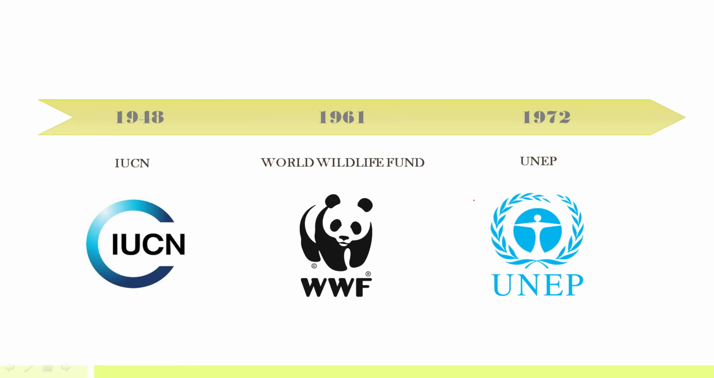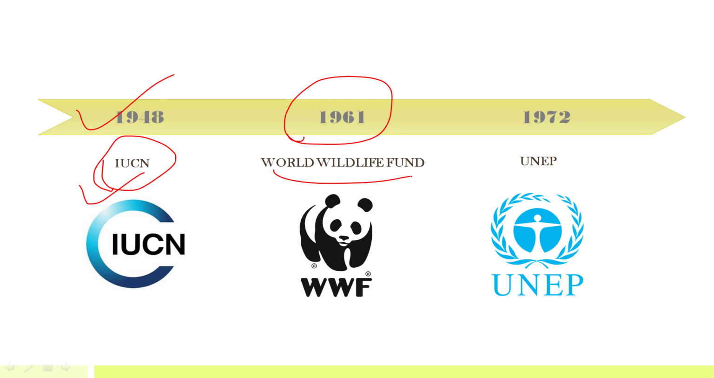Now, before understanding the conventions and organizations, let me give you a chronological framework in which things have evolved. In 1948, IUCN, International Union for Conservation of Nature and Natural Resources, was set up. In 1961, World Wildlife Fund was set up, mainly for protection of wildlife. Then in 1972, an important conference, the Stockholm conference, took place, and in 1972 UNEP was also established. So remember, in 1972 two things took place: the Stockholm conference on environment and UNEP, the United